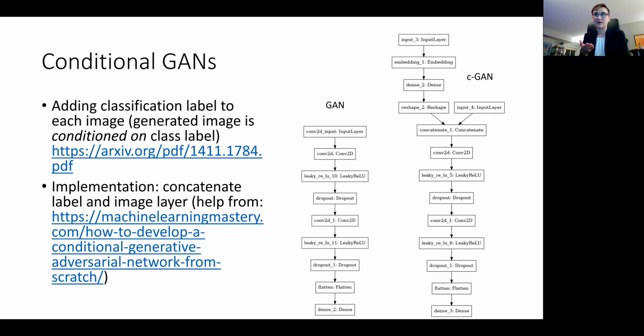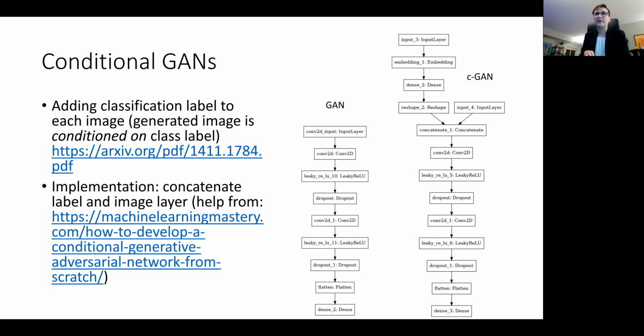So I've linked the paper here about conditional GANs if you're more interested in reading more about it. But basically what you need to do is for the input layers on both your discriminator and your generator, you need to concatenate your input image with the class value that you're giving it. So what I did is I partitioned my data set into different bins based on cost ranges. And then I fed in the bin ID as a classification value to the networks.